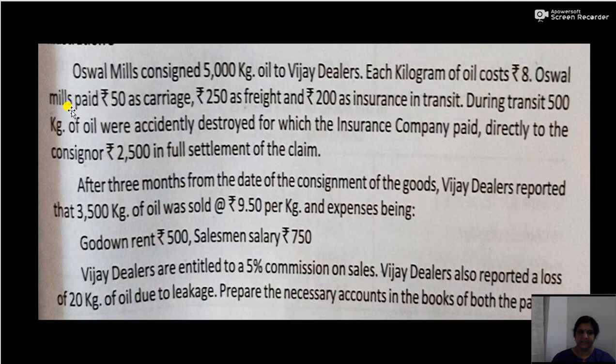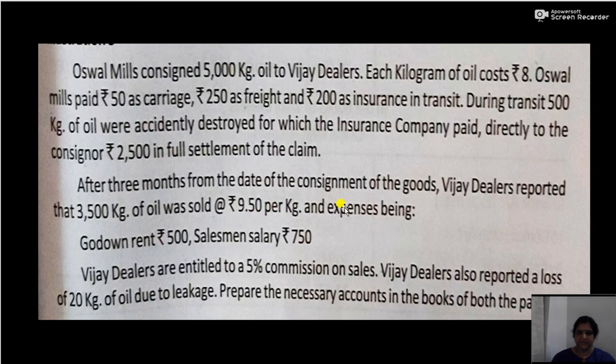Then again the expenses of consignor include 50 on carriage, 250 as freight, rupees 200 as insurance in transit. Now during transit, 500 kg of oil were accidentally destroyed, for which the insurance company paid rupees 2500 in full settlement. Now after 3 months from the date of the consignment of goods, the sales is 3500 kg at the rate of rupees 9.50.